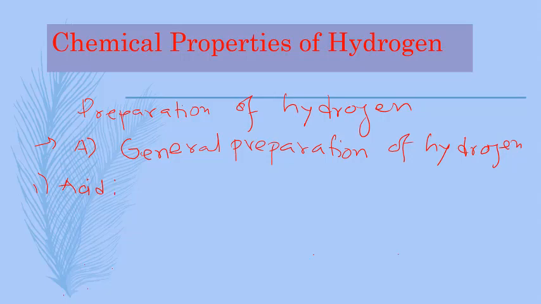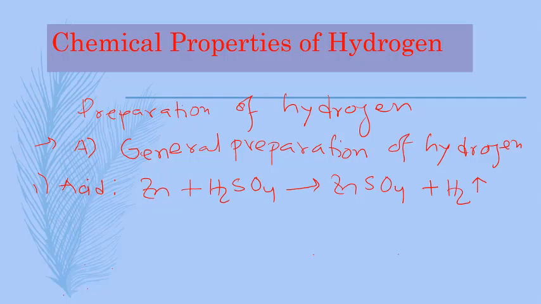When zinc reacts with sulfuric acid, H2SO4, it creates zinc sulfate salt and hydrogen gas. When aluminum reacts with hydrochloric acid, it creates aluminum chloride, salt, plus 3 hydrogen gas.